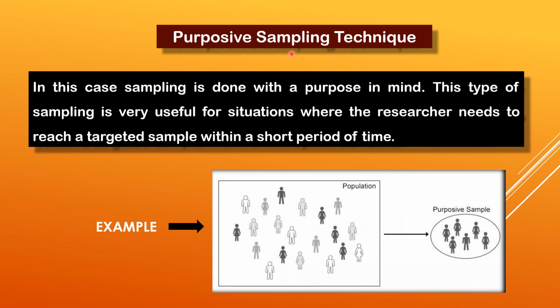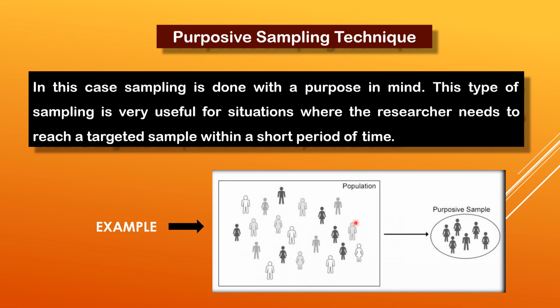The first type is the purposive sampling technique. The name implies that this sampling is done for some purpose. In this case, sampling is done with a purpose in mind. This type of sampling is very useful for situations where the researcher needs to reach a targeted sample within a short period of time.